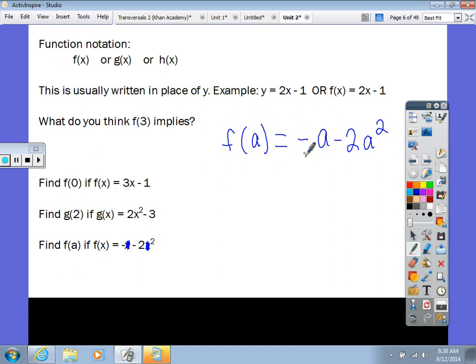Are they like terms? No. Because one is an a and one is an a squared, so they are not like terms. So can you combine them? No, you can't simplify. This is your answer.